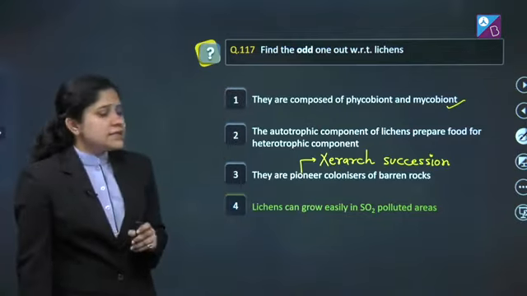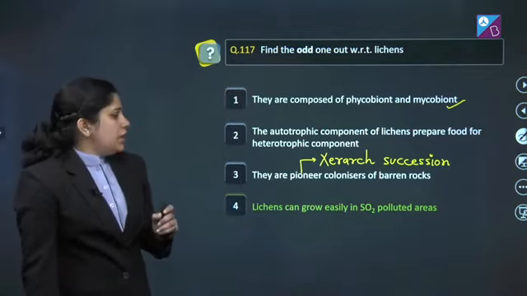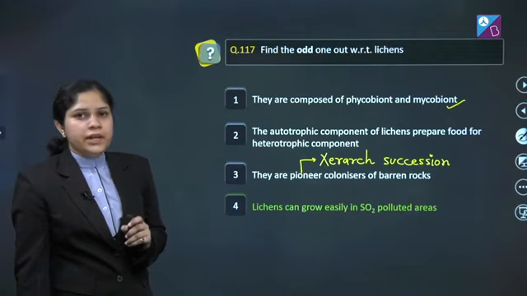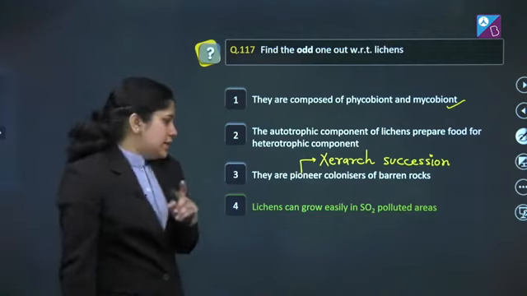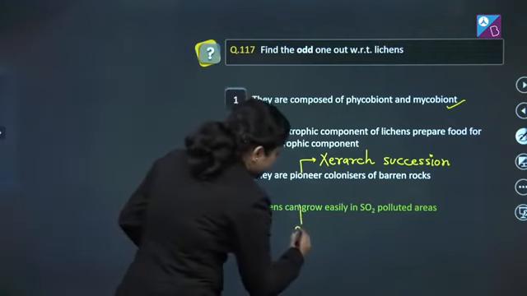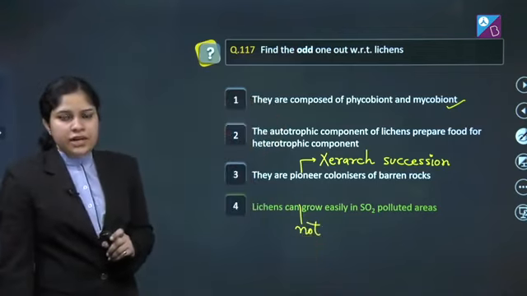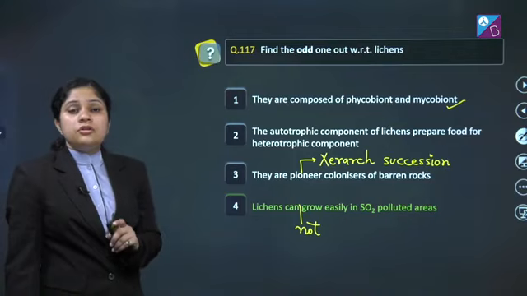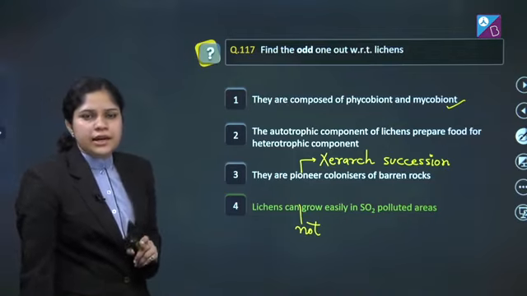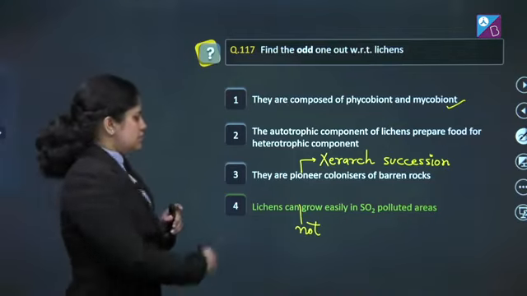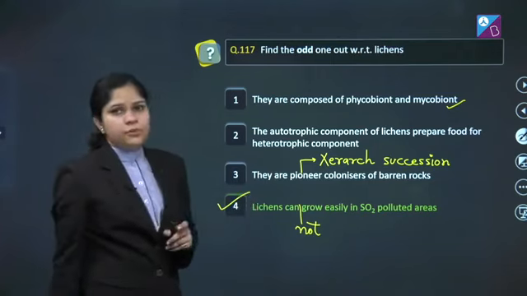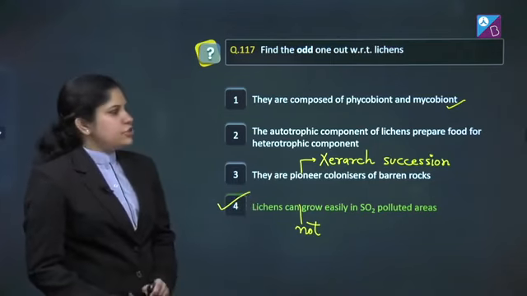Fourth, lichens can grow easily in sulfur dioxide polluted areas. This is incorrect statement as they cannot grow easily in sulfur dioxide polluted areas, and that's why they are also called as pollution indicators. So, correct answer of this question is option number 4. So, let's proceed to the next question.